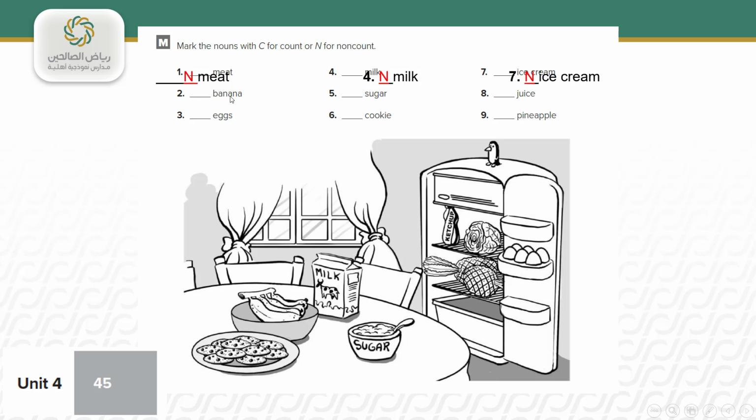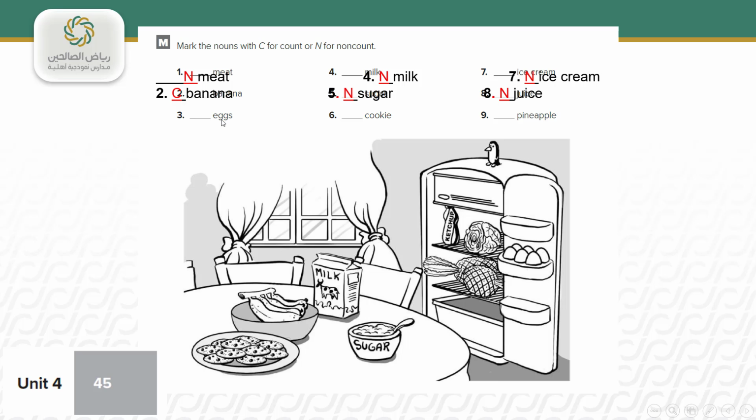Banana, is it count or non-count? Yes, excellent. Count. Sugar, non-count. Juice, non-count. Banana is a countable noun, sugar is non-countable, and juice is non-countable. Let's move to number 3.